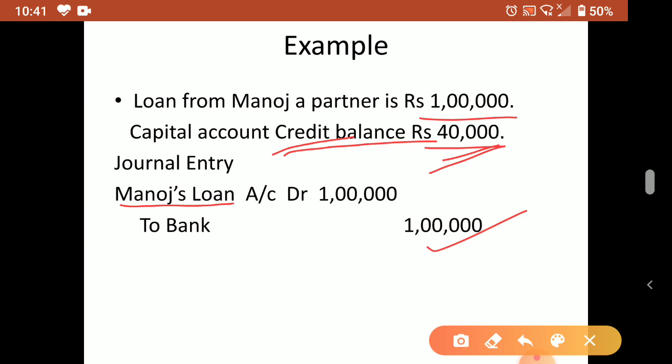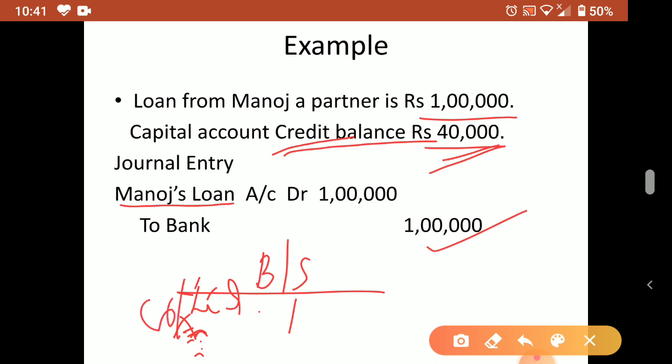All capital accounts appear on the liability side of the balance sheet. Suppose A, B, C are partners, and all the partners' capital accounts are appearing on the liability side, then we say this is a credit balance only.